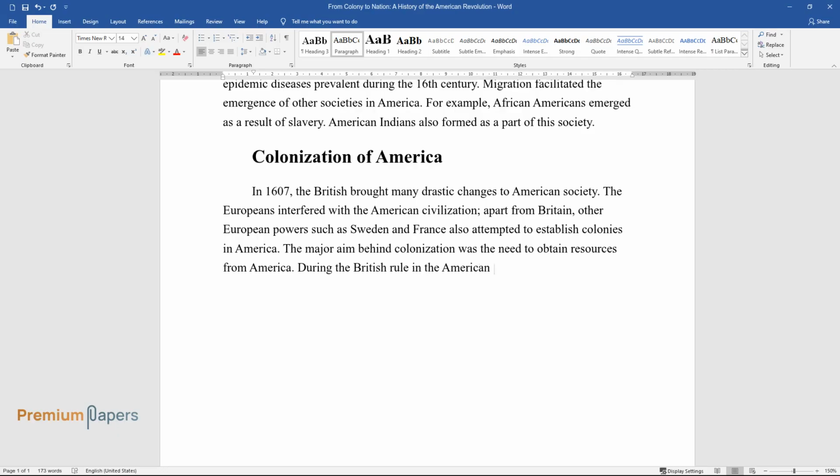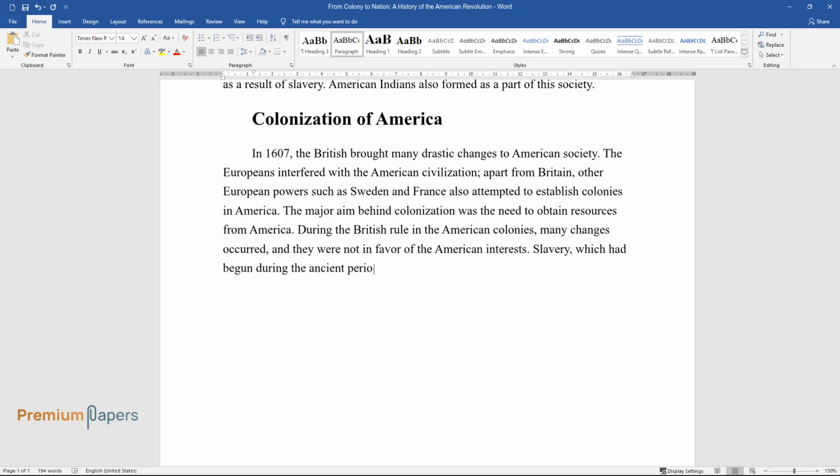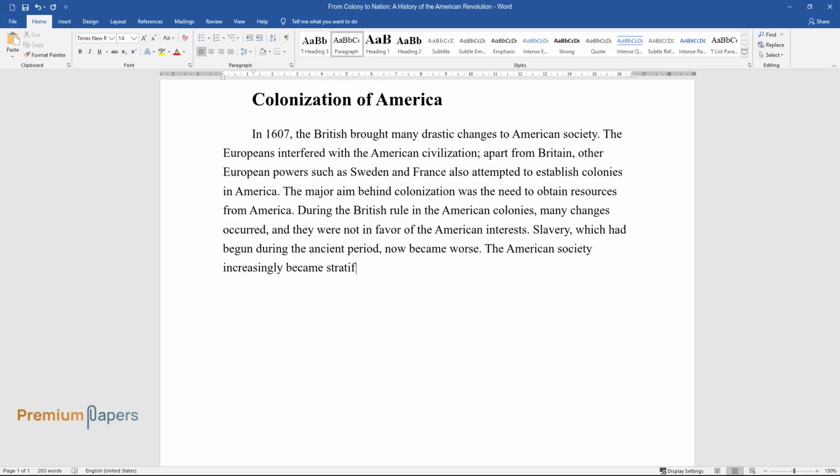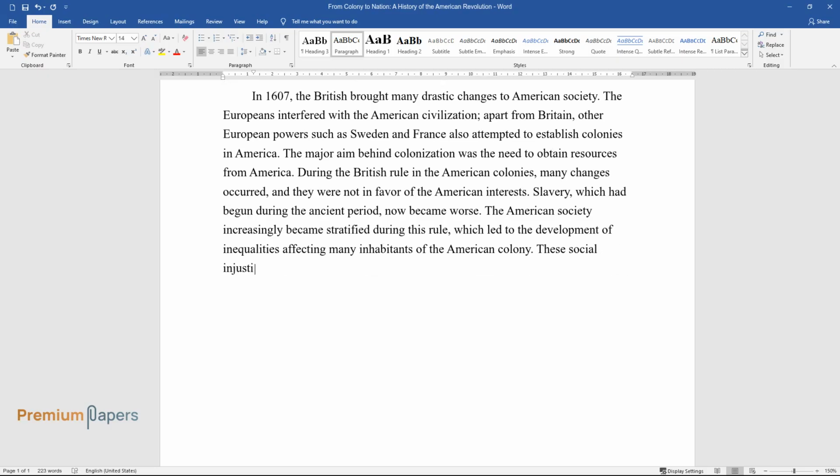During the British rule in the American colonies, many changes occurred, and they were not in favor of the American interests. Slavery, which had begun during the ancient period, now became worse. The American society increasingly became stratified during this rule, which led to the development of inequalities affecting many inhabitants of the American colony. These social injustices prepared the ground for the future revolution.